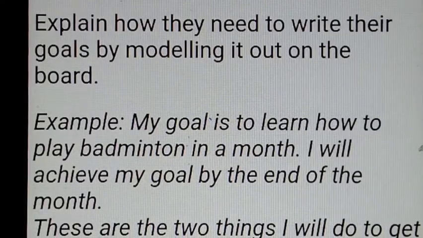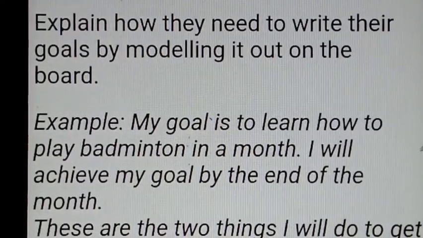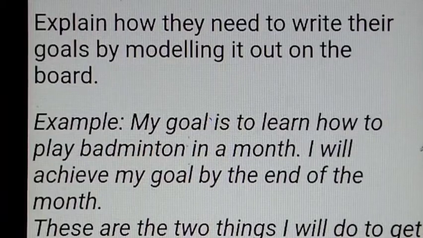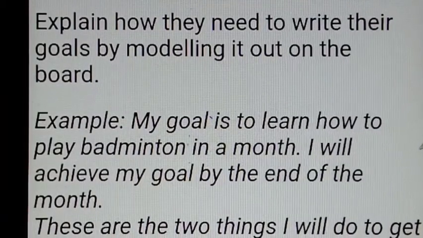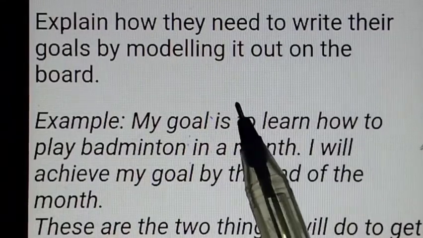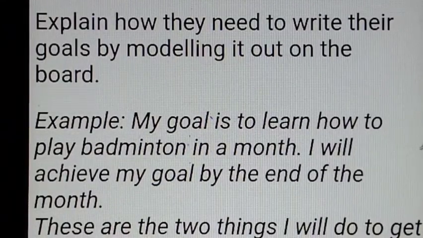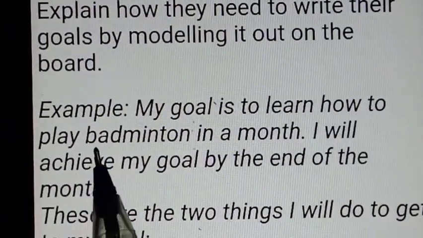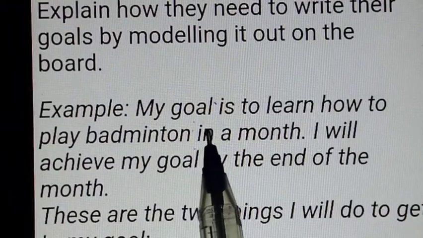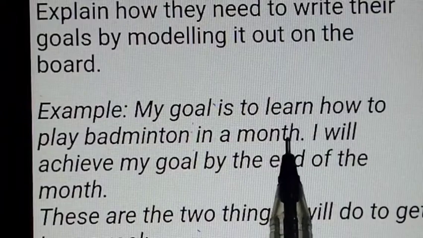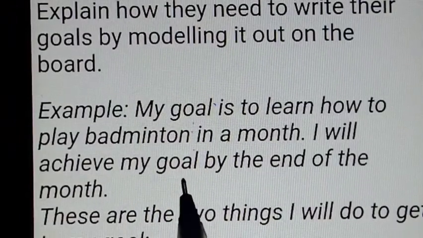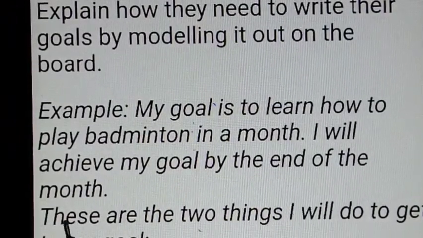Today in the writing and speaking expression part, we're going to see about goal setting. Goal setting means you need to write your goals, by modeling. Look at the example. My goal is to learn how to play badminton in a month. I will achieve my goal by the end of the month.